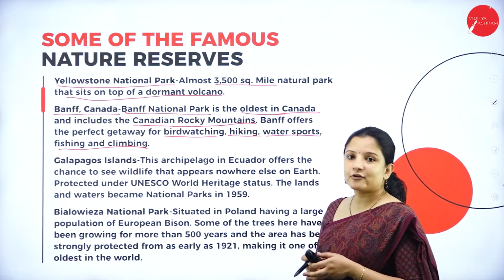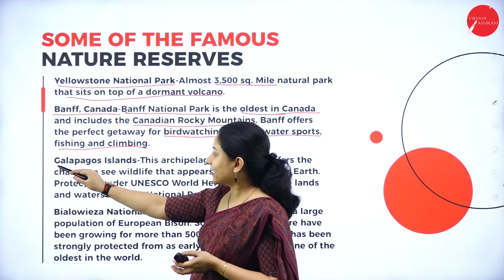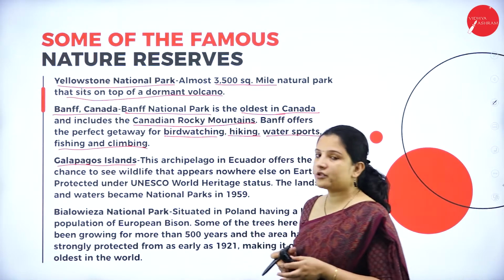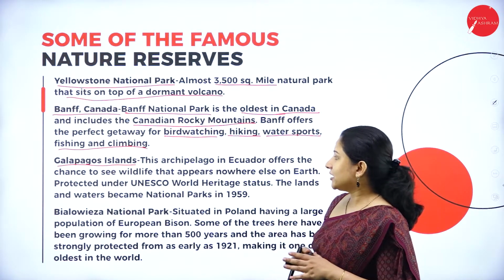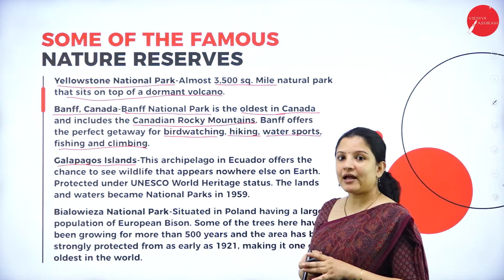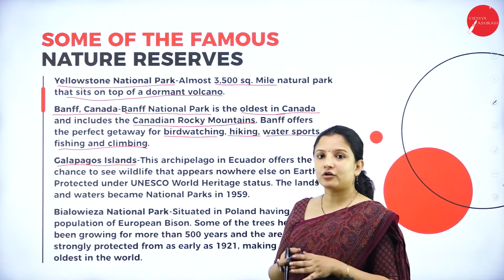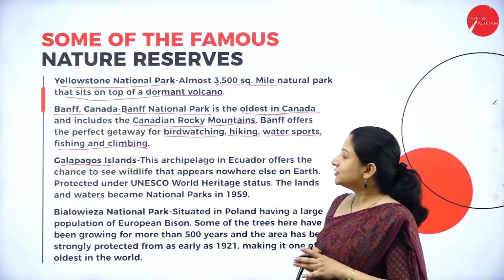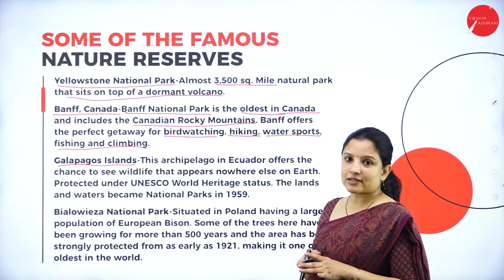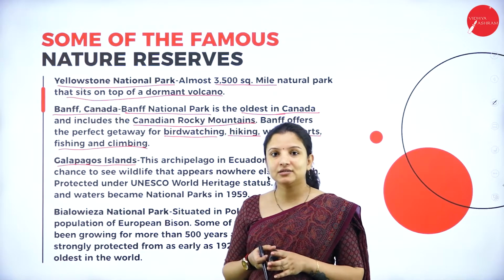Next is the Galapagos Island. Galapagos Island is actually very famous. Why? Because Darwin visited this particular island and it is famous for a particular tortoise, the Galapagos tortoise. There is a story behind this tortoise actually. Now the tortoise is not there, it's extinct.